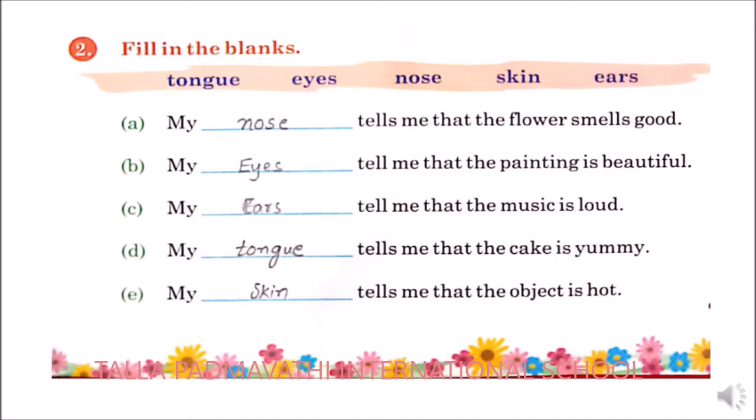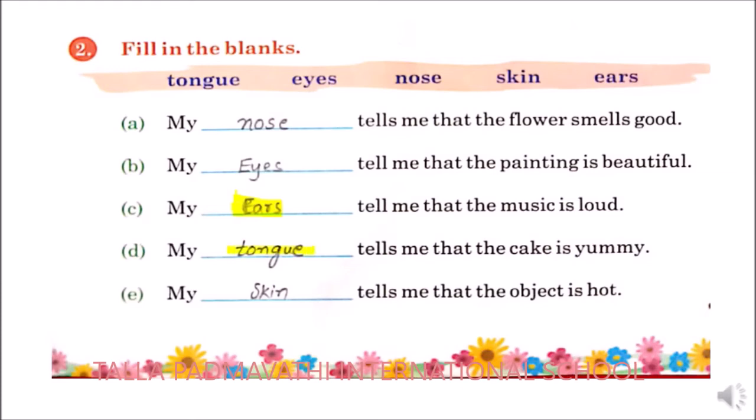Next, what you need to do? My dash tells me that music is loud. So what is going to tell you? Your ears are going to tell you that music is loud. What you need to write? Ears. Next, my dash tells me that the cake is yummy. So what is going to tell the taste? Your tongue. So you need to write as tongue.